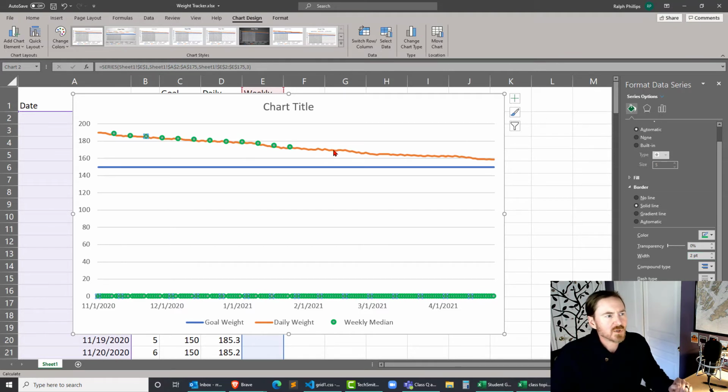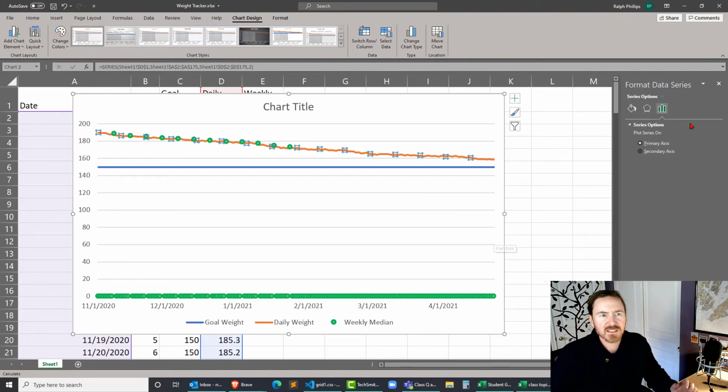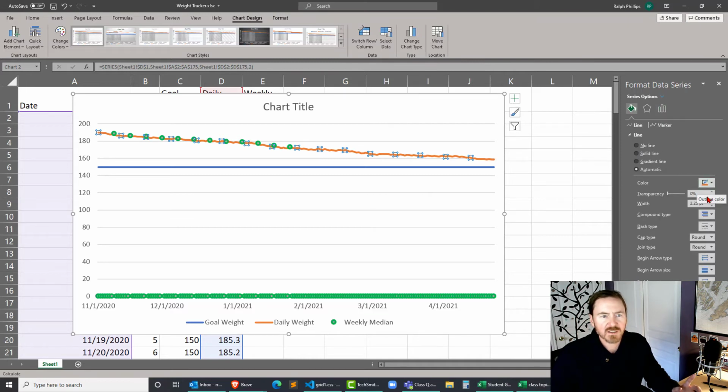Great. I'm going to right click on that orange line, doesn't matter where. Format data series. I think that's pretty good. Fill bucket. I am seeing the orange there. Ooh, what about playing with the transparency? Oh, that's pretty good. I like that. So yeah, I'll just make it a little bit more transparent. I don't want to focus too much on the daily weight record. I just want to see that median.